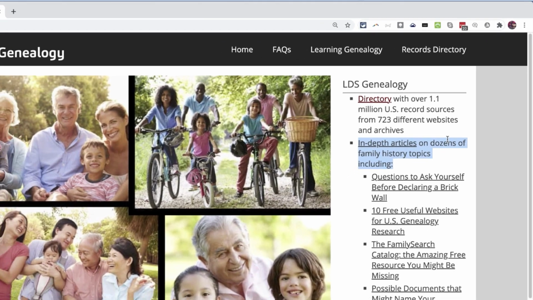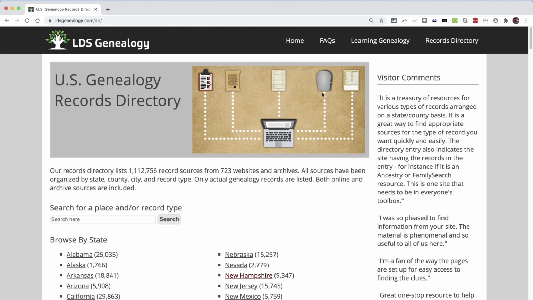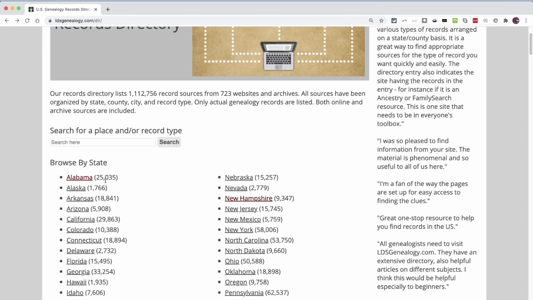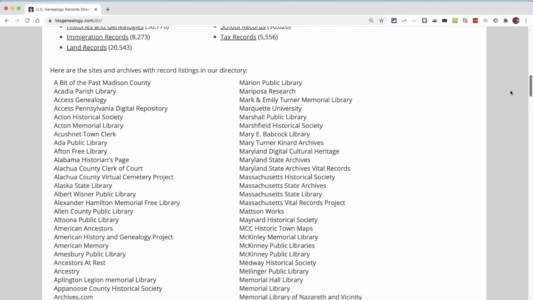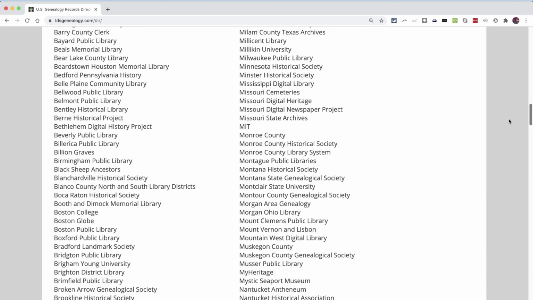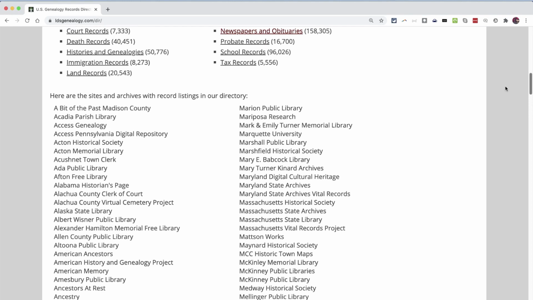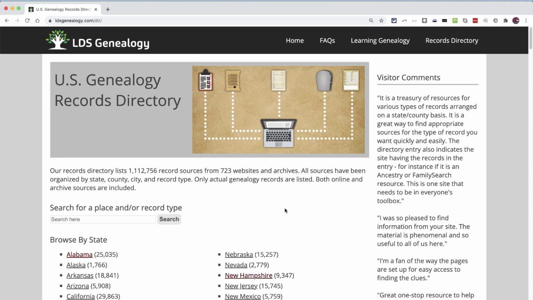Let's first look at the records directory. I'm going to go up here and click on Records Directory, and you can see that ldsgenealogy.com has each of the states listed, and it shows next to each state the number of record sources that it has. The 1.1 million record sources included on ldsgenealogy.com come from 723 different websites and archives. Here's the list of those sites and archives. So by using ldsgenealogy.com, you're eliminating the need to go to all of these different websites to get the information. All of the key information is linked right from ldsgenealogy.com.